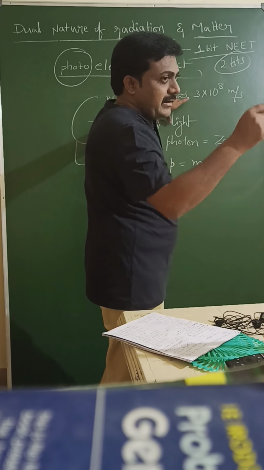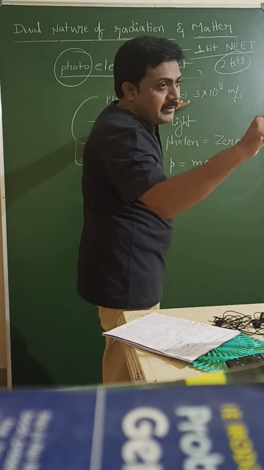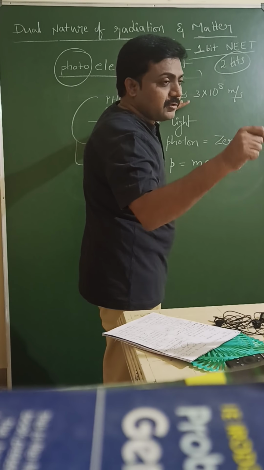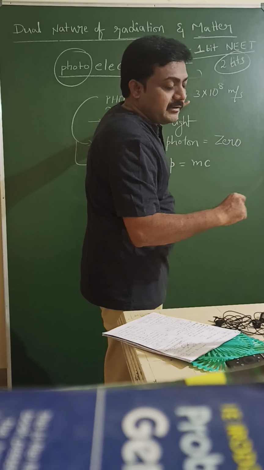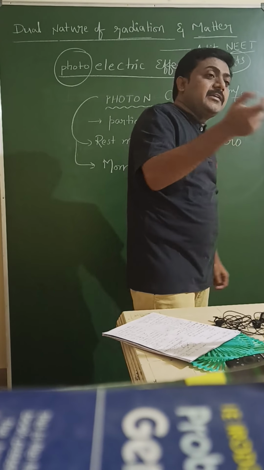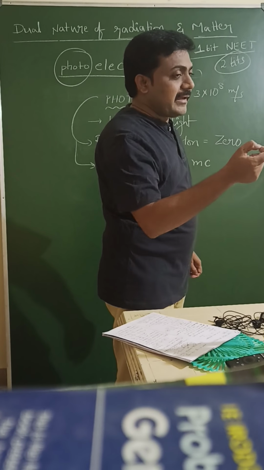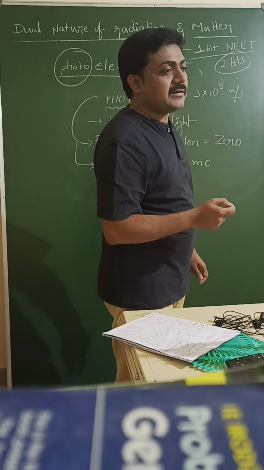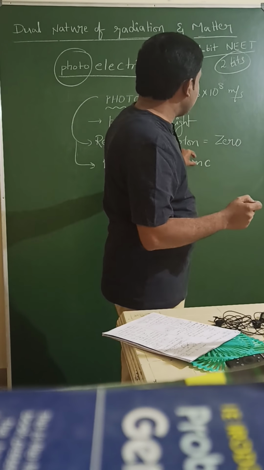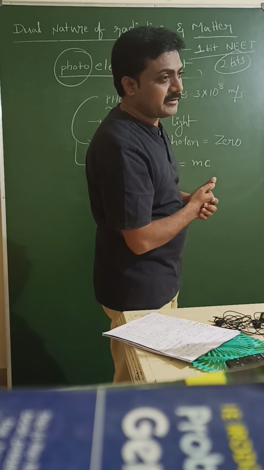That photon mass value will be given in the problem, so we need not take that value; we have to follow the given values. It is a very light particle, like the electron mass. Compared to the proton, which is heavy, this mass is very small, similar to the electron mass.